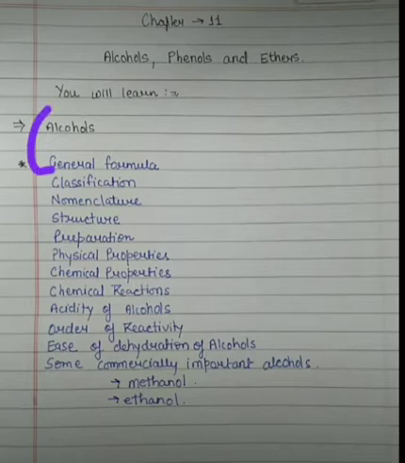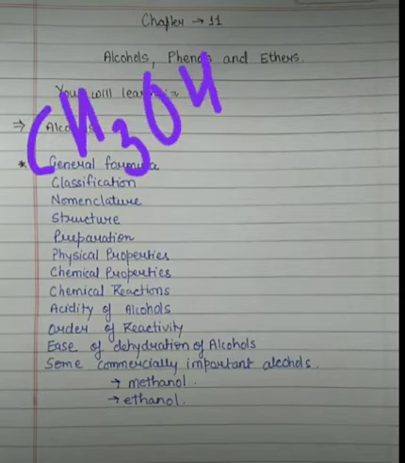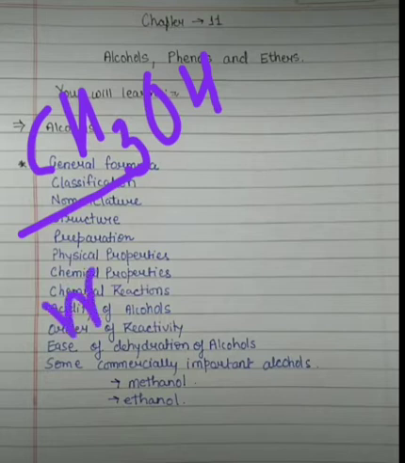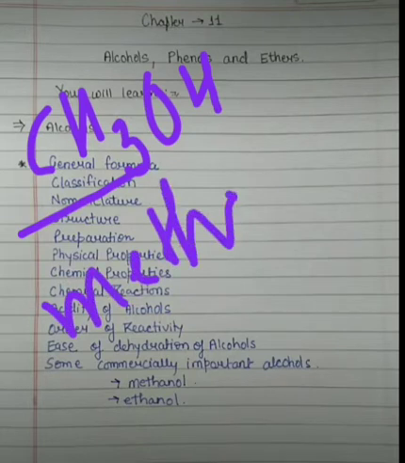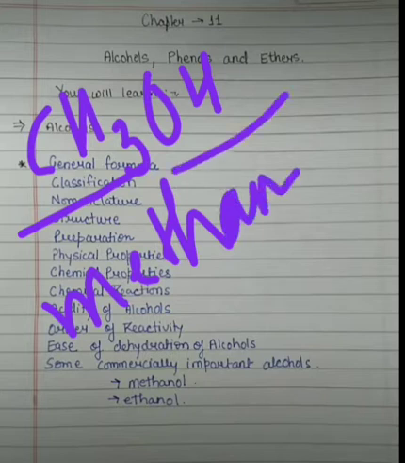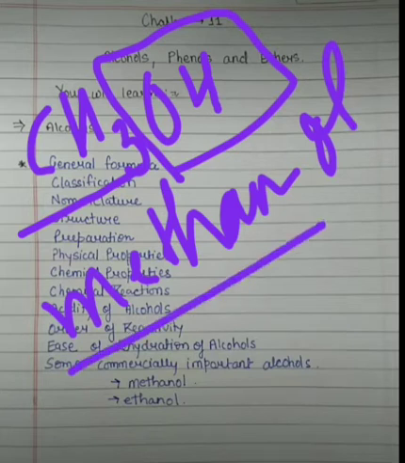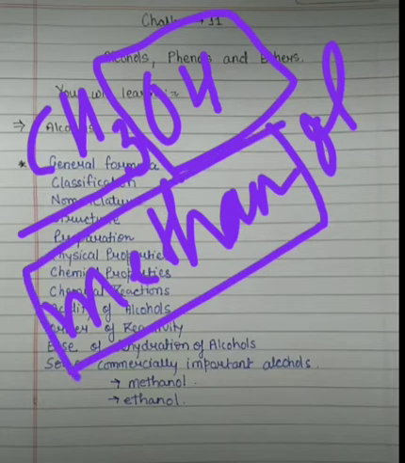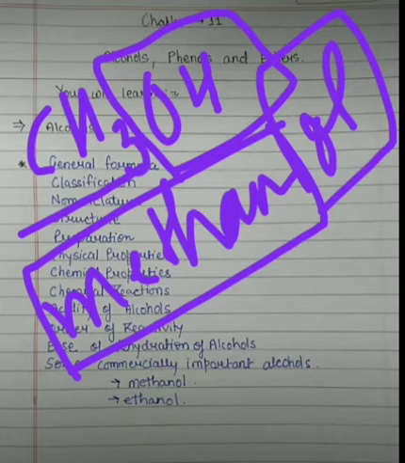If we are writing CH3OH, as the alkane has one carbon atom, methane will be there, and OH as a functional group gives the suffix ol. So the word root will be methane and the suffix will be ol, so the name becomes methanol.